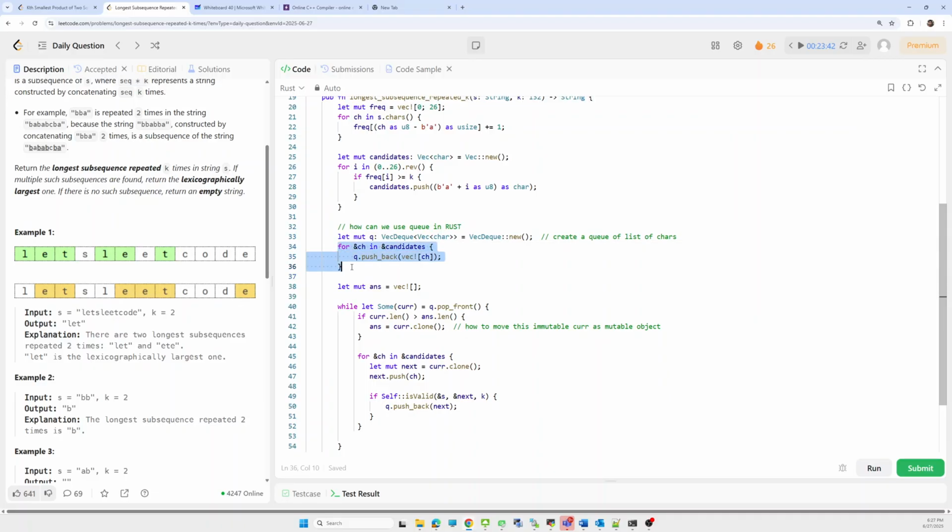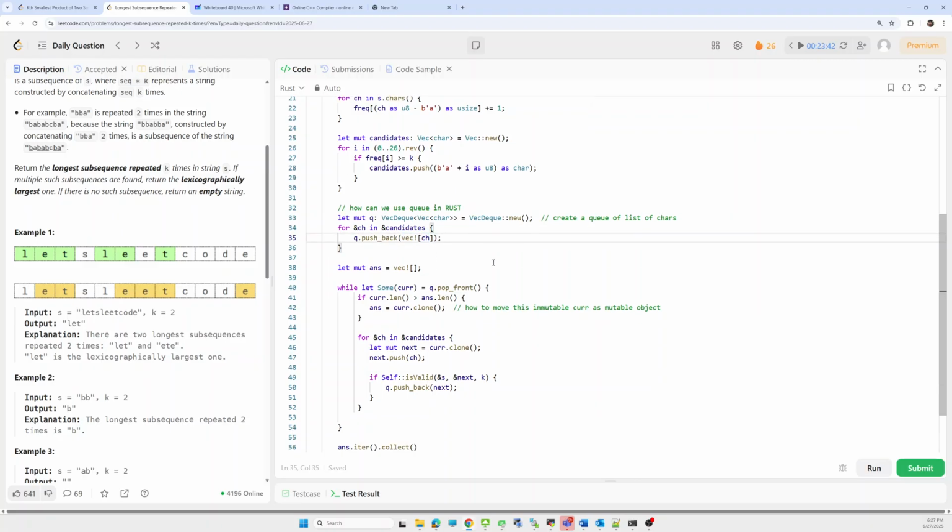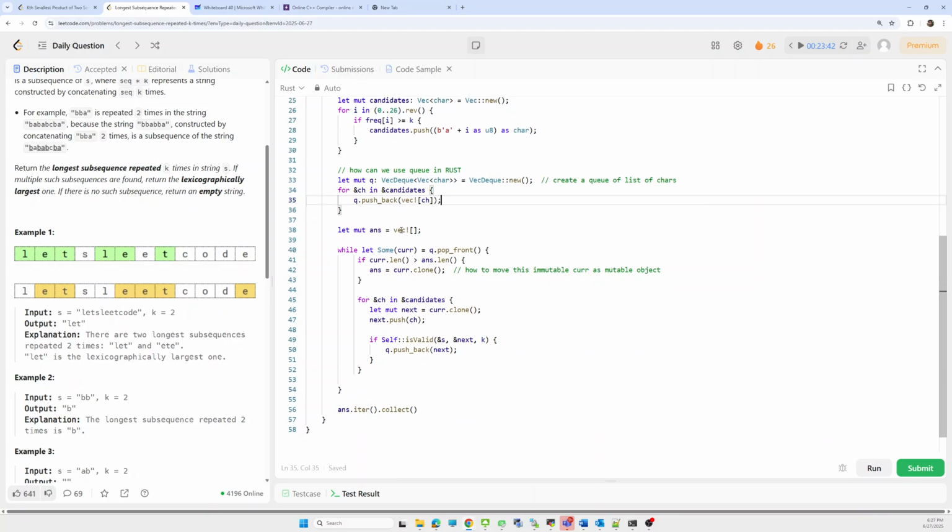Now we have to iterate over the list of candidates and insert into it. This candidate has characters, so we have to create a list of characters initialized from the candidate. Now we need to maintain an empty list of characters here.